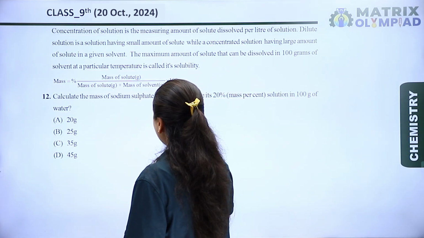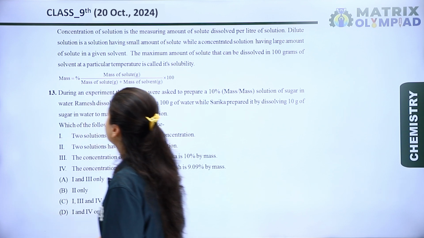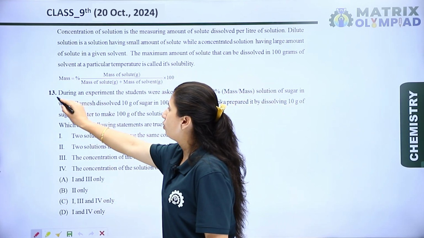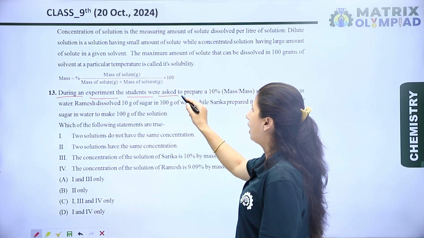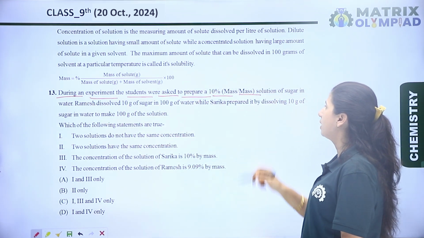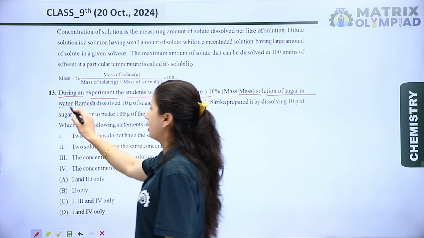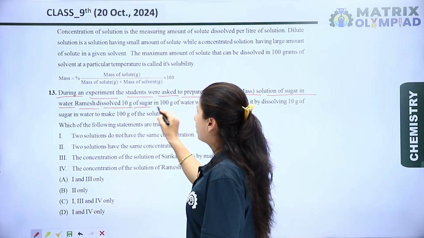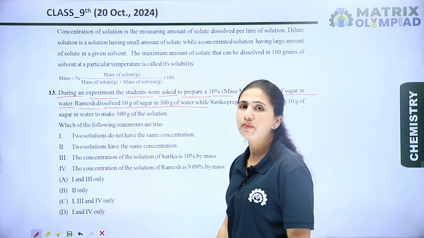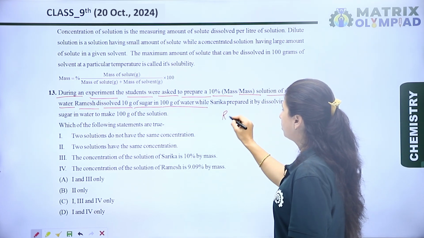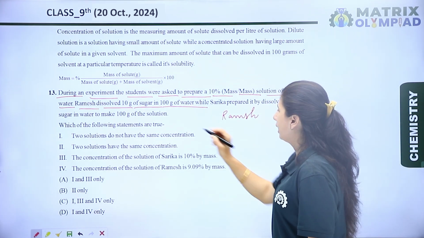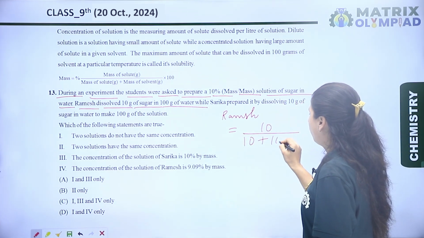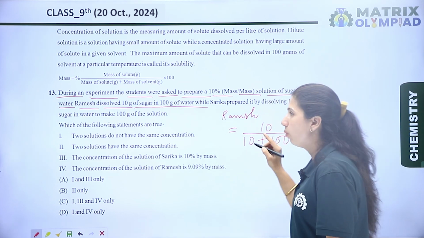Now let's see the next question. The paragraph is the same for this question. The question is, during an experiment, the students were asked to prepare a 10% mass by mass solution of sugar in water. There are two students. First, Ramesh dissolved 10 gram of sugar in 100 gram of water. It means the amount of the solution is 110.